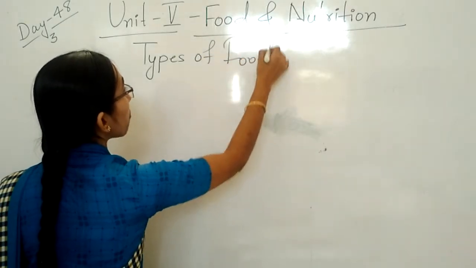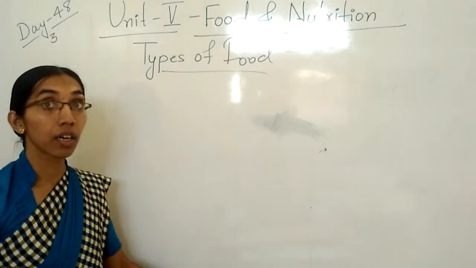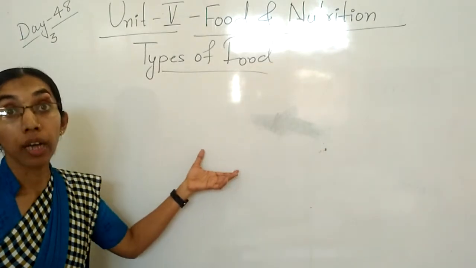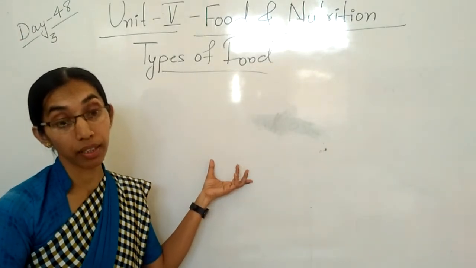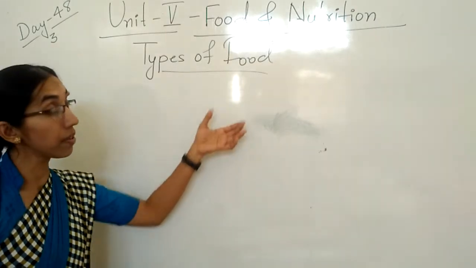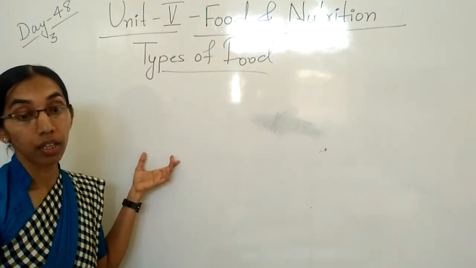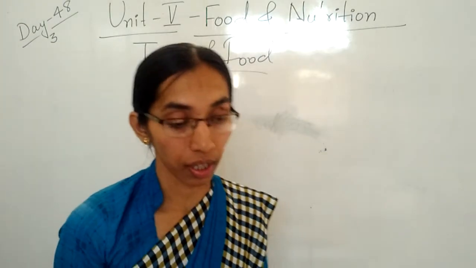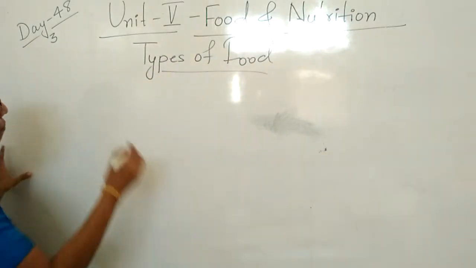Types of food. There are numbers of foods, children, and this chart shows the different nutrients and their functions. Clear, children? Now let's see the types of food.